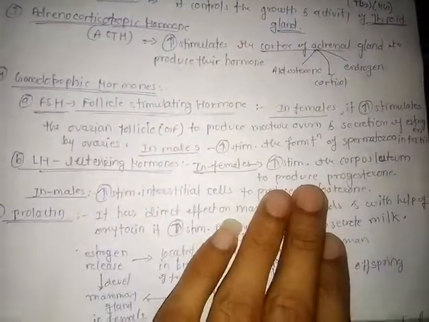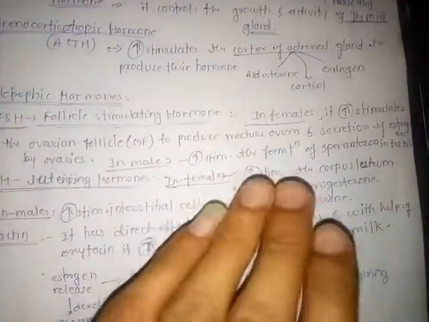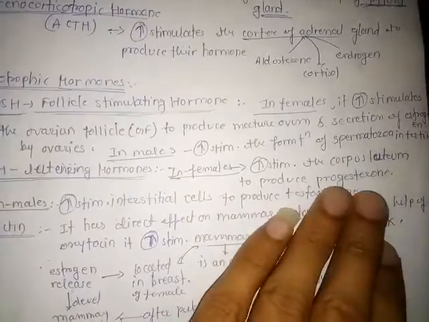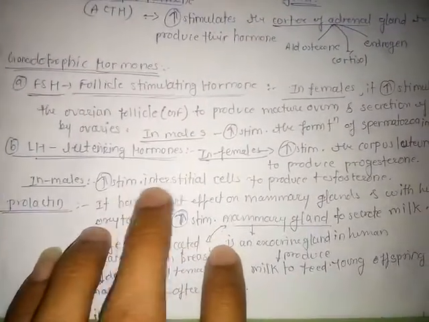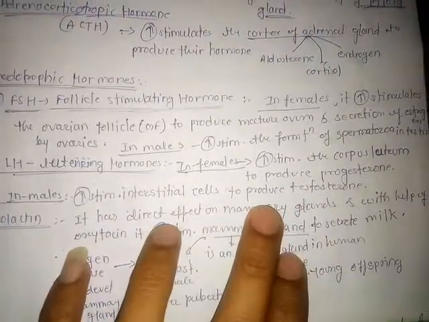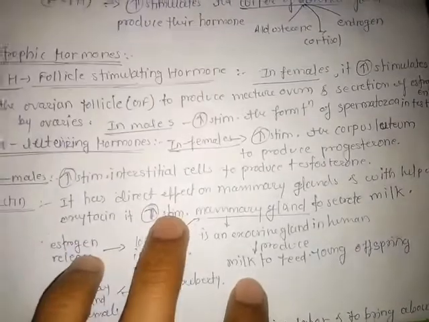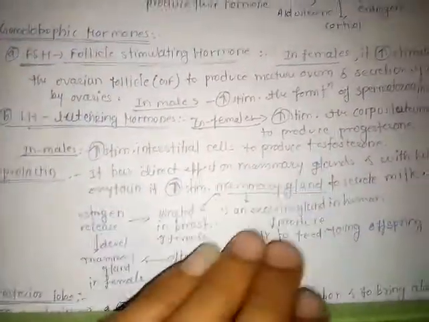If there is no fertilization, the corpus luteum degenerates and is converted into the corpus albicans, and the corpus albicans stops the secretion of progesterone and estrogen. Then the menstrual cycle starts again from the first phase. In males, it stimulates the interstitial cells to produce the testosterone hormone. Then next, prolactin has a direct effect on the mammary glands present inside the breast of females.